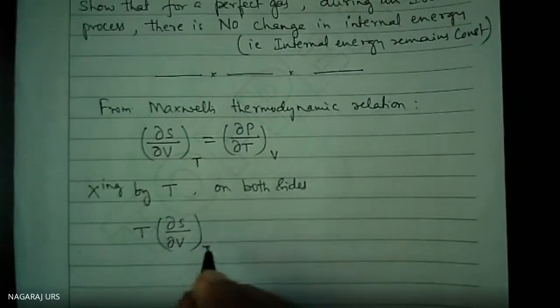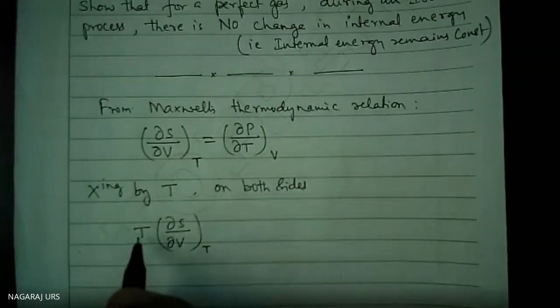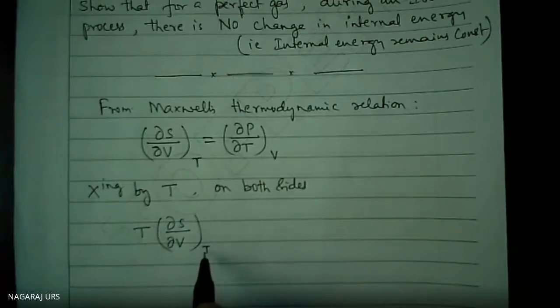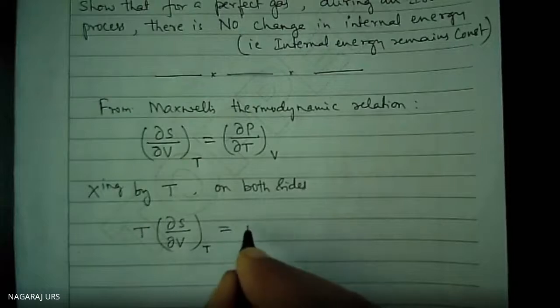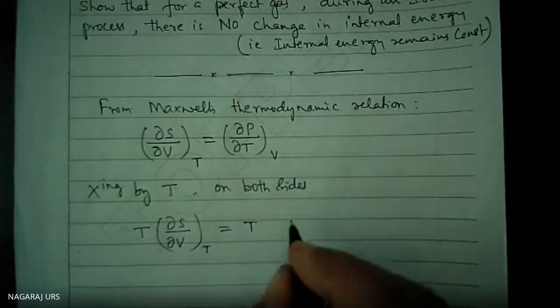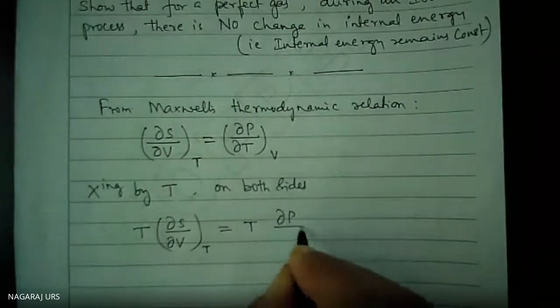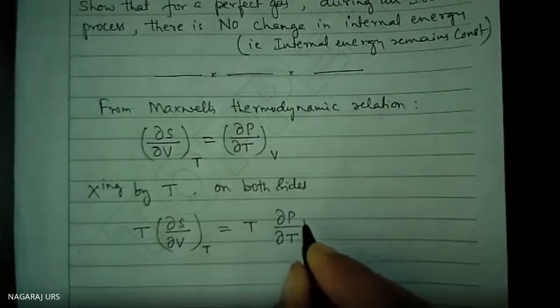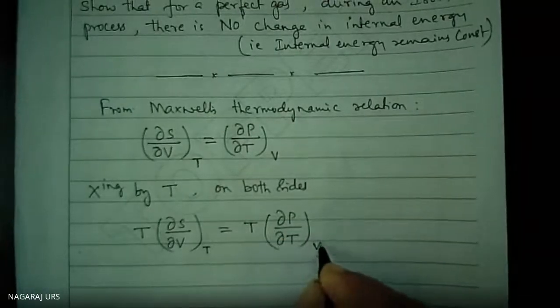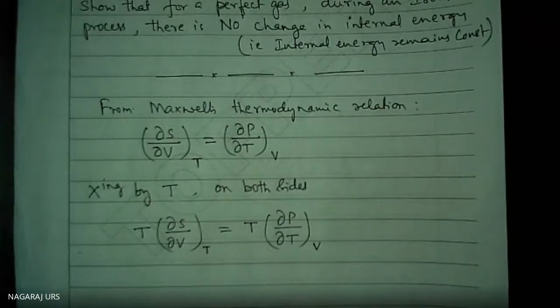Don't cancel this temperature. Be careful, T is a constant here, maintaining temperature as a constant. That is equal to T into del P by del T at constant volume.